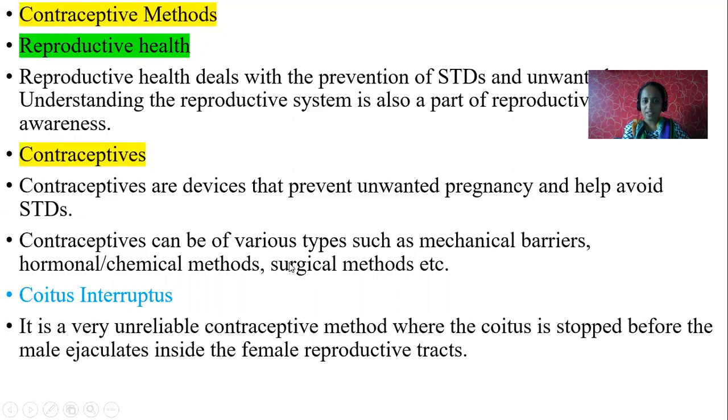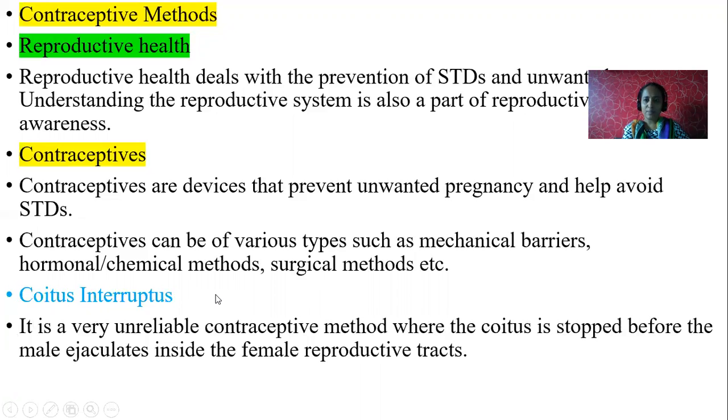Contraceptives can be of various types. For example, there are mechanical barriers, which are physically used, or there are hormonal or chemical methods, for example pills or tablets. There are surgical methods too. So contraceptives are classified into three types: one is mechanical or physical, hormonal or chemical, and finally surgical.